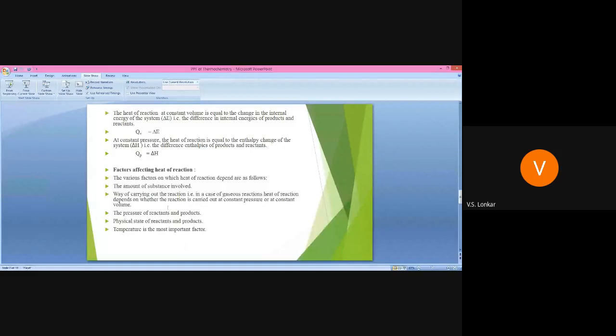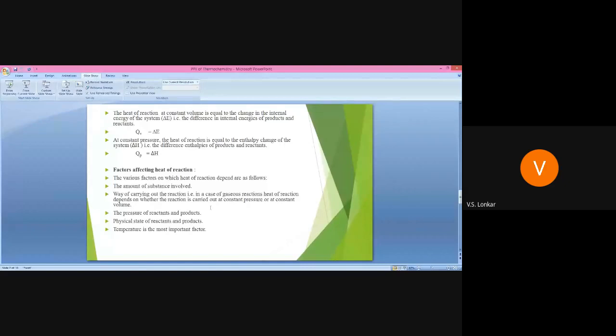Then the second one, way of carrying out the reaction. What method or conditions are used to carry out the reaction also affects the heat of reaction. That is, in the case of gaseous reactions, heat of reaction depends on whether the reaction is carried out at constant pressure or at constant volume. Therefore, conditions and the way of carrying out the reaction are important.